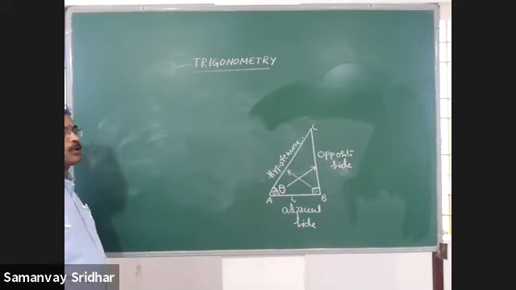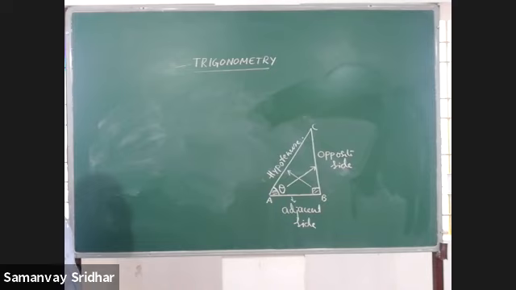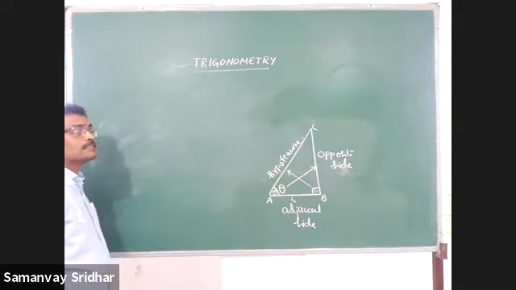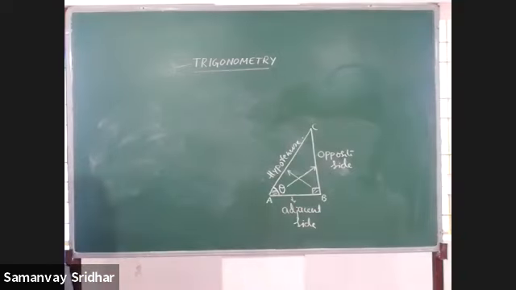In that we have to mark one acute angle, generally denoted by theta, and with respect to theta, we have to name the sides of the triangle. As usual, AC is the hypotenuse because it is opposite to the right angle. The remaining two sides are named with respect to theta. The side opposite to the marked acute angle theta is BC. Therefore, I call that the opposite side, and the remaining one is the adjacent side. It is clear.